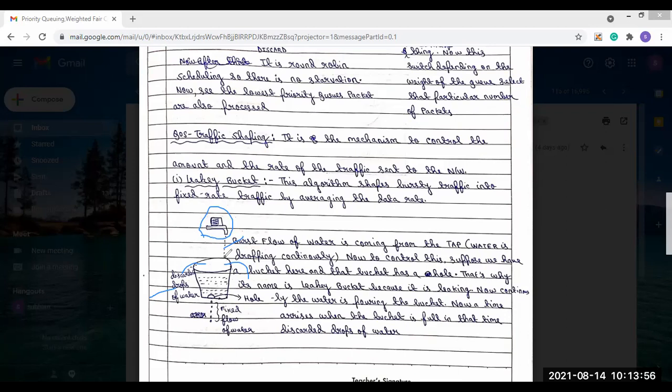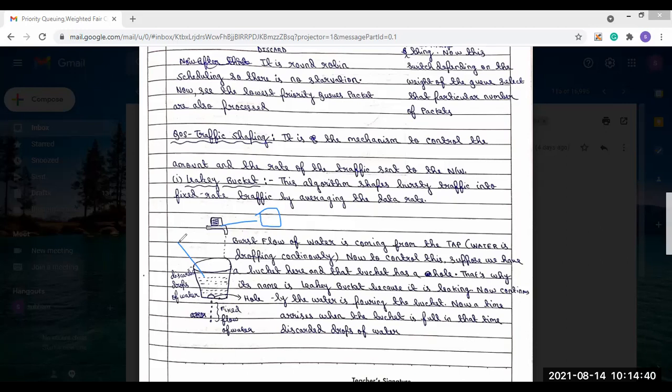Now how is it related to networking? This concept we can use in networking also. In case of the tap, if we use a host or a computer here, and instead of the water that is continuously flowing, we use packets, that means from the system the packets are transferring. And in case of the bucket, if we place a queue here, the packets are coming from the host to the queue.